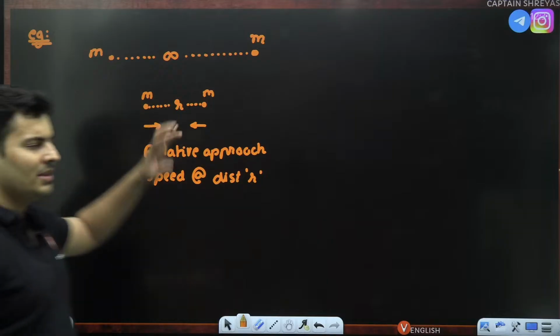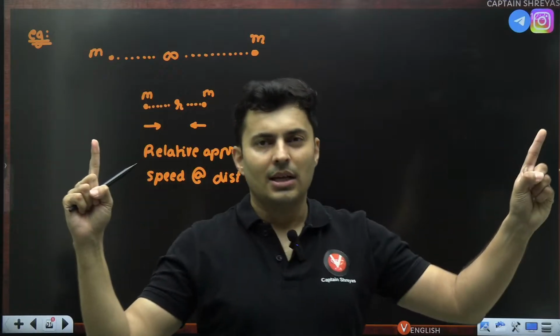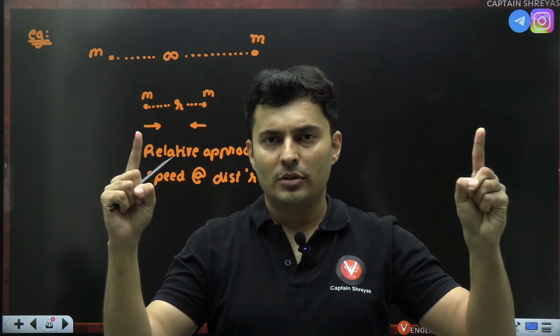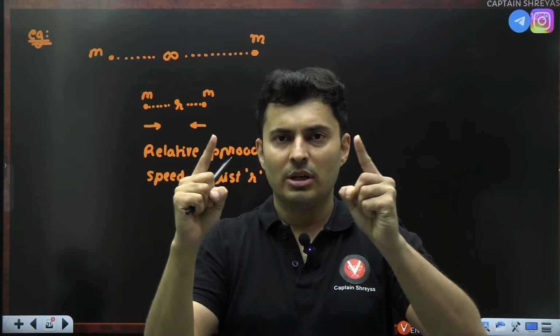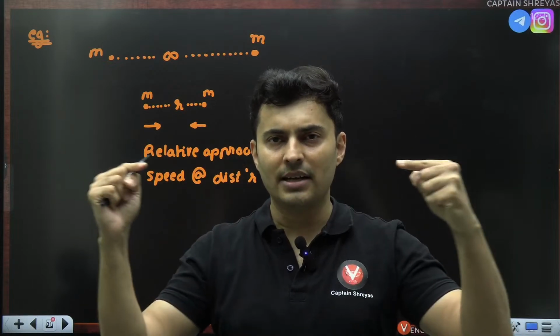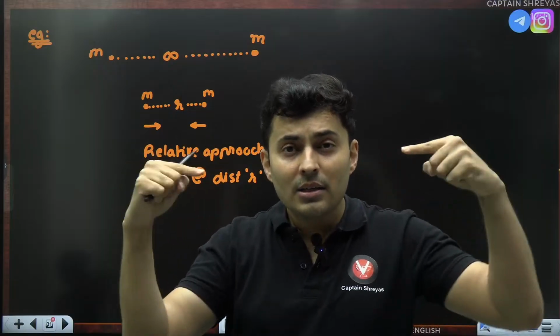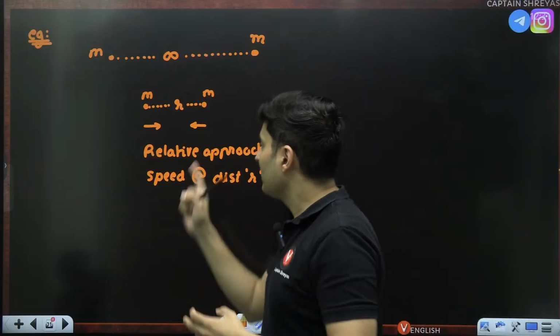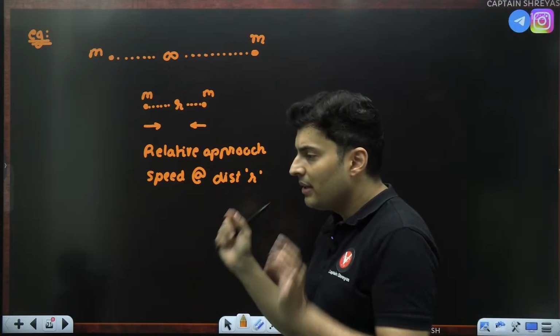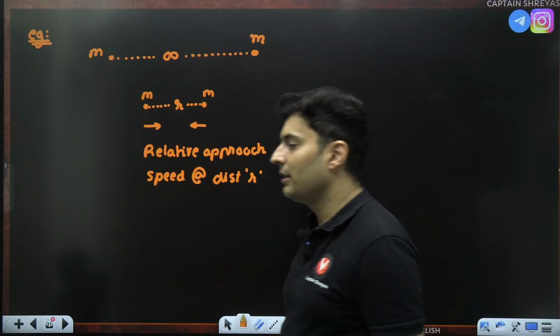There are two masses which are very far away, and they slowly start coming close towards each other because of mutual gravity, and they increase their speeds. When they are at a distance of r, they will be approaching each other. The question is, can you find the relative approach speed when they are separated by this r distance?